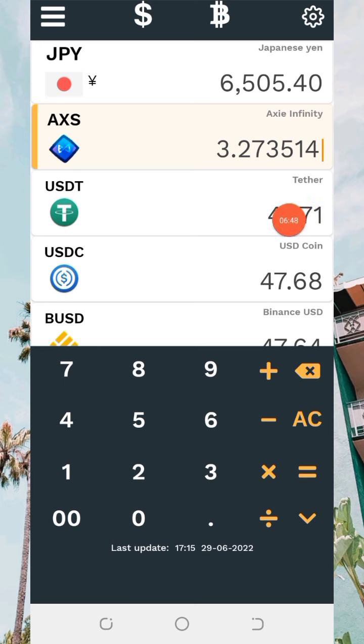And at present, the current price of AXS is, I think, worth $14.89. That is $14.89 at present. I'm talking about the present conversion rate of AXS. So it's very interesting.